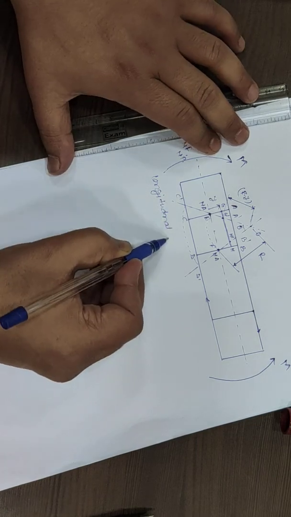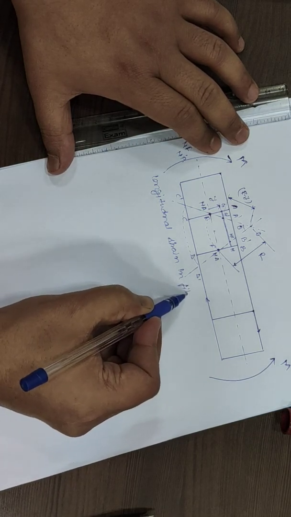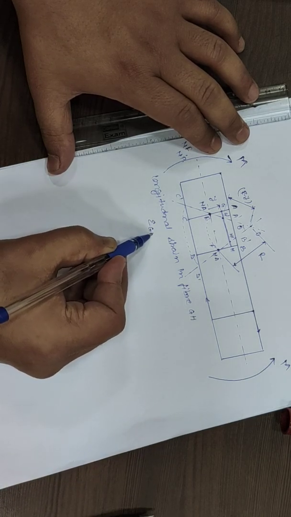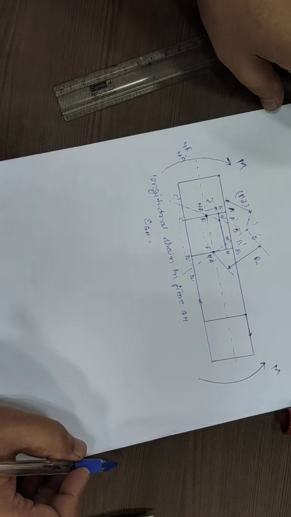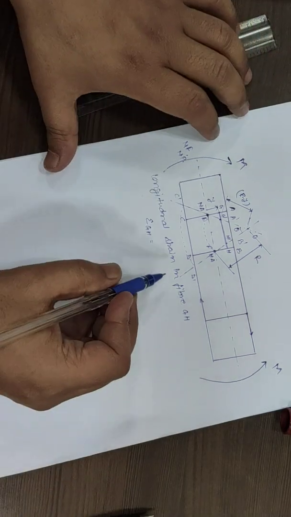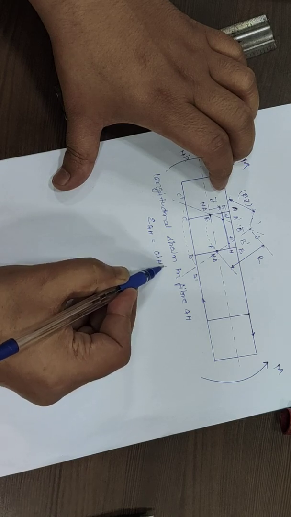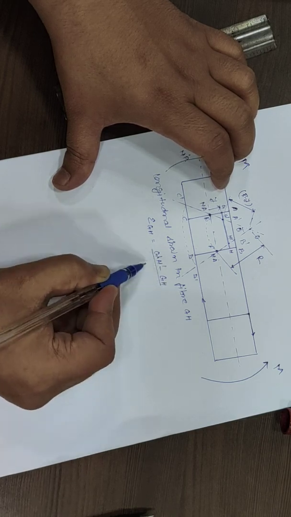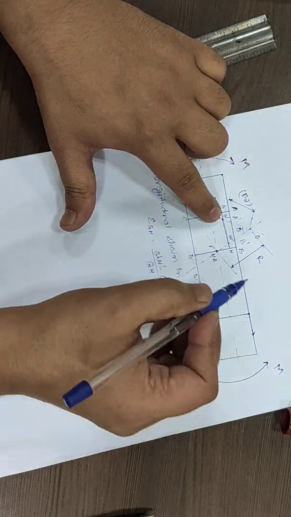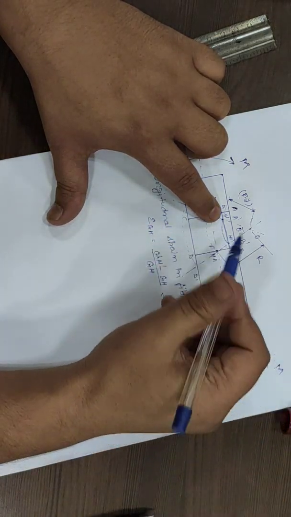will be equal to the final value minus the initial value divided by the initial value. That will be equal to G dash H dash minus GH divided by the initial value GH. This is the length to which GH is converted after the application of the bending moment.